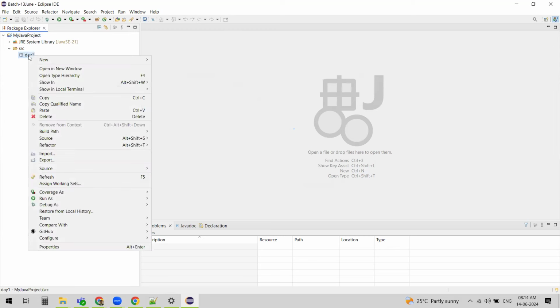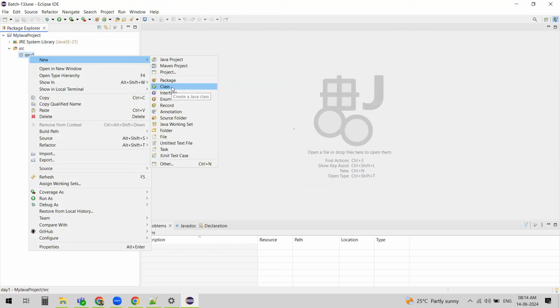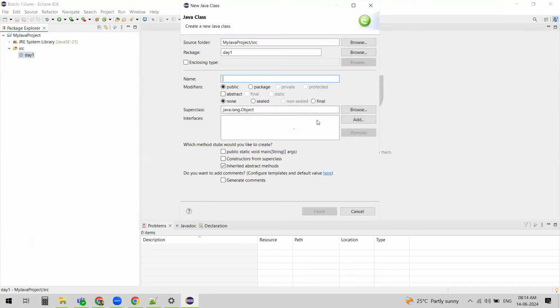Right click on your package, new, and you'll have an option called class. This is Java class, create a Java class. Right now I wanted to name my Java class. But before naming the Java class, we need to know the naming conventions. So what are the naming conventions? Before that, let me have these notes here.